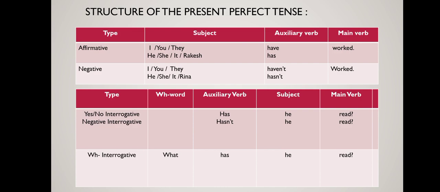In a yes, no interrogative sentence, how will we write in present perfect tense? First will be the auxiliary verb. Has he read? Negative interrogative: Hasn't he read? And WH interrogative: What has he read? So, students, I suggest you all read this table of present perfect tense structure once again.